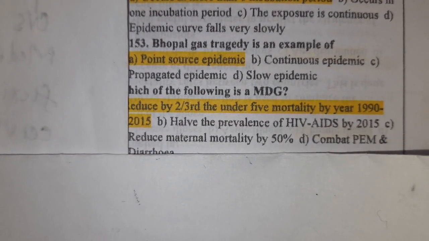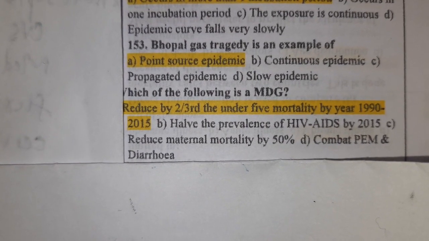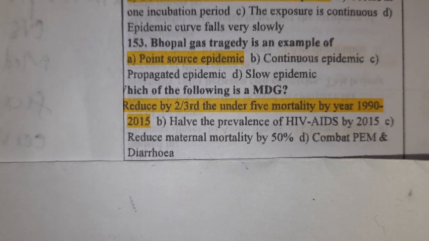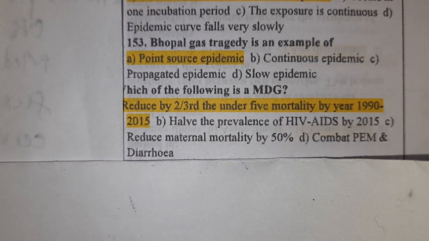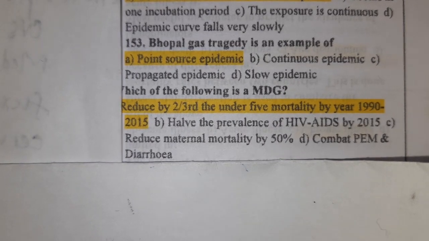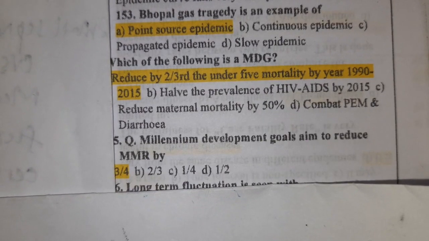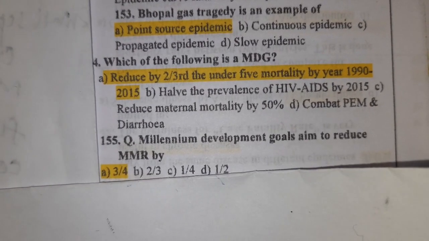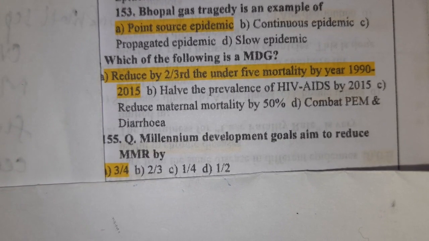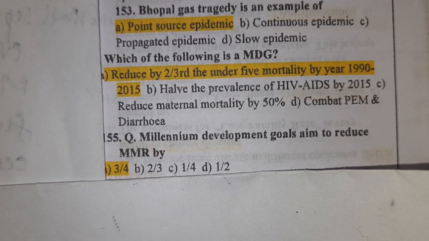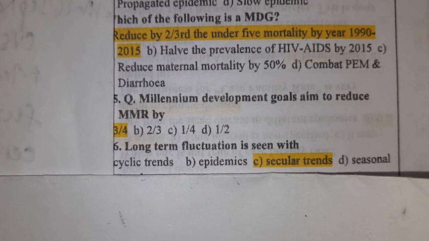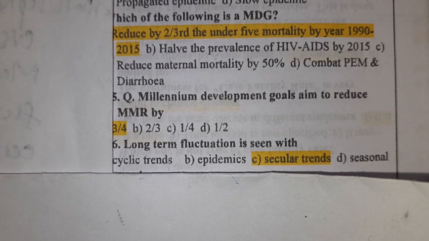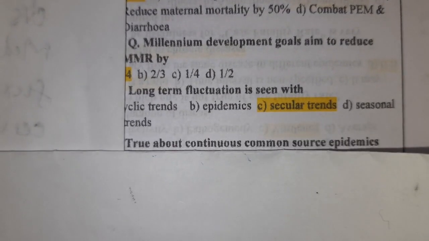Which of the following is a Millennium Development Goal? To reduce the under 5 mortality to 2/3 from 1990 to 2015 is a Millennium Development Goal. The Millennium Development Goal for maternal mortality rate is to reduce it by 3/4. Long-term fluctuation is seen in secular trends.